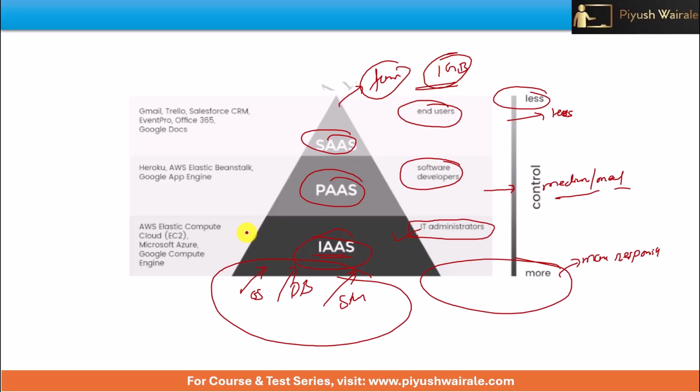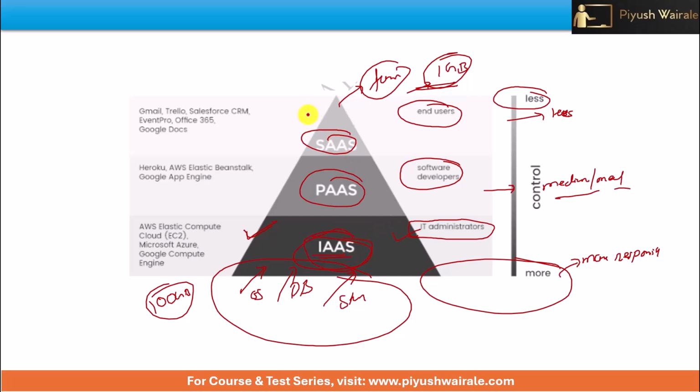But if I go for infrastructure as a service, I can create my own form. I can increase the limit up to 10 or 100 GB as well. Okay. So in the case of Google Form, I have less control over the computing power. So users can only upload up to 1 GB of file. But if I create my own form using infrastructure as a service, I can put the limit of 100 GB as well. Okay. So that's the thing here.